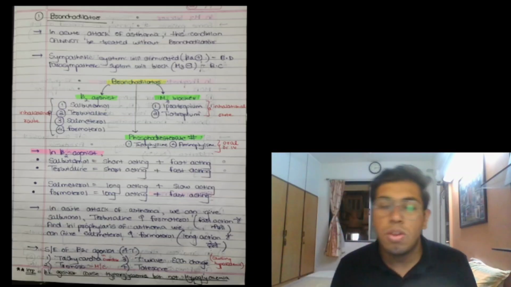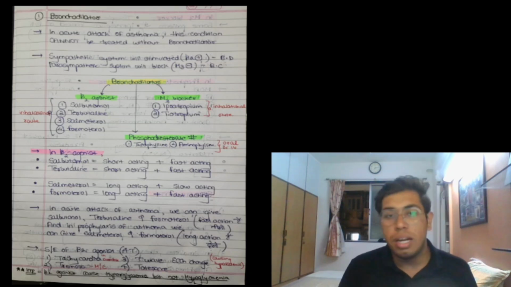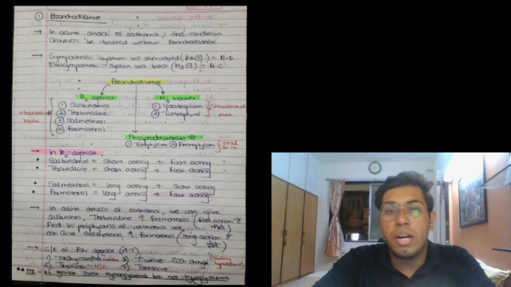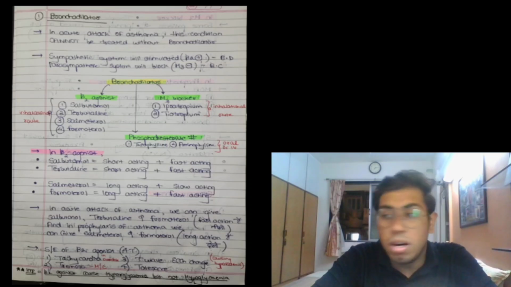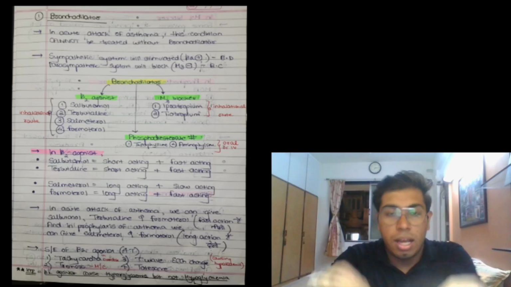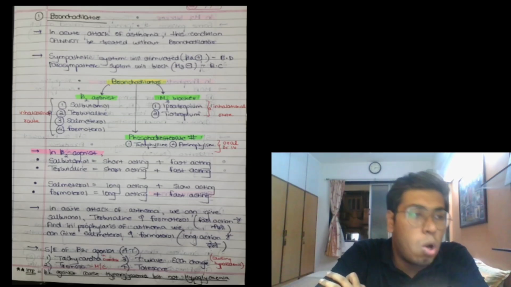Beta 2 agonists were those type of drugs which were stimulating the sympathetic system. They were stimulating the beta 2 receptor. That was leading to bronchodilation, right? What were the examples of the beta 2 agonists? Salbutamol, terbutaline, salmeterol, formoterol. Salbutamol and terbutaline were fast acting but short acting. Salmeterol was slow acting but long acting, and formoterol, a 3-star drug, is fast acting and long acting.